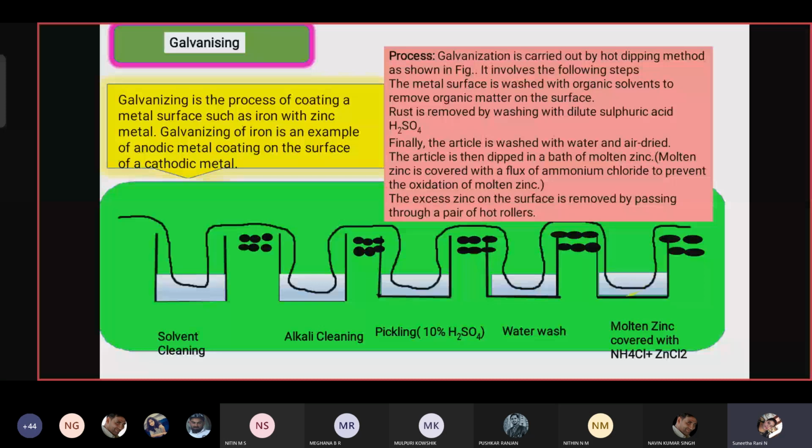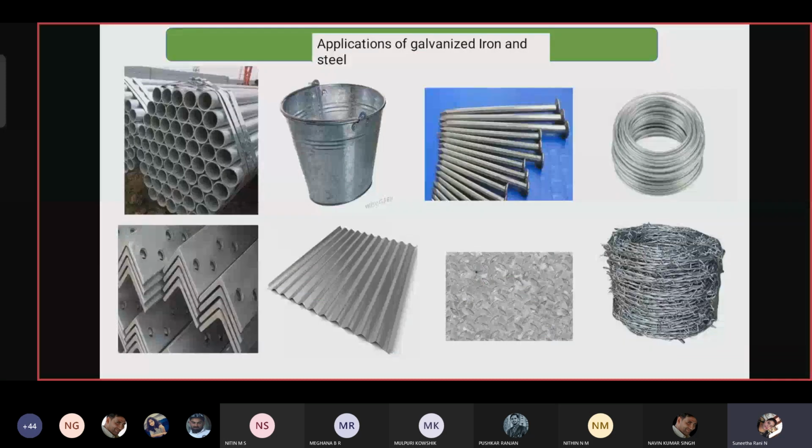Once it is done, pass the same sheet into the squeezer by passing hot air. This hot air and squeezer help in removing the excess zinc present on the surface of the sheet. The sheet obtained is called a galvanized sheet. This galvanized iron sheet is used in different applications: sheets, fencing wires, nails, all these are examples of galvanizing.